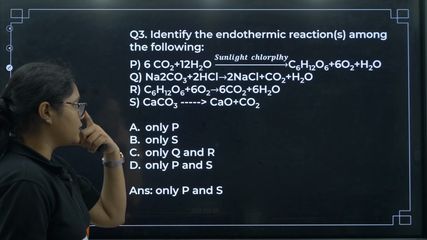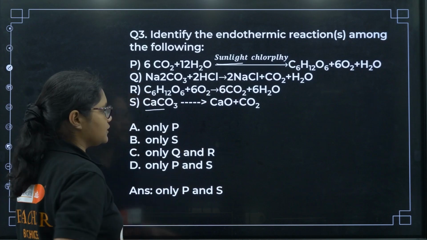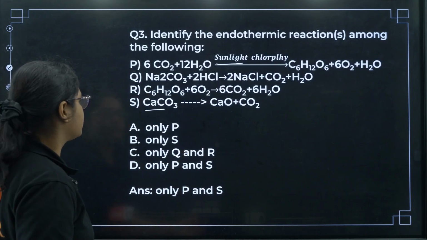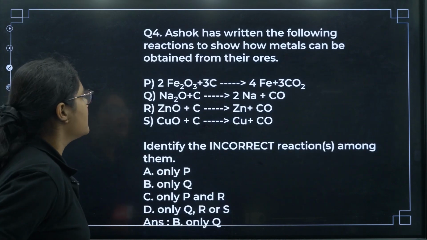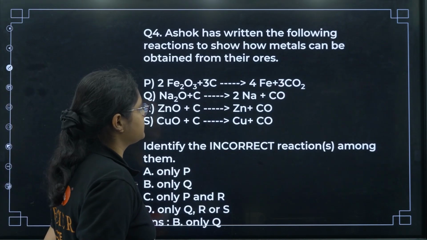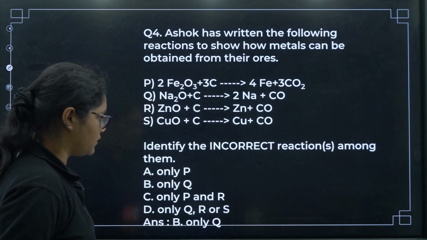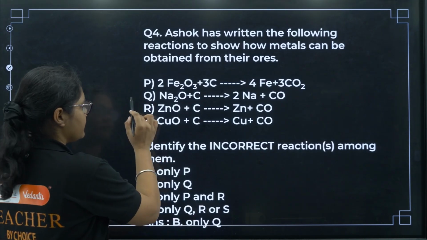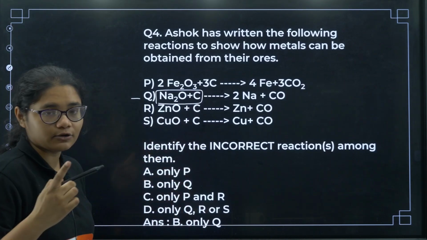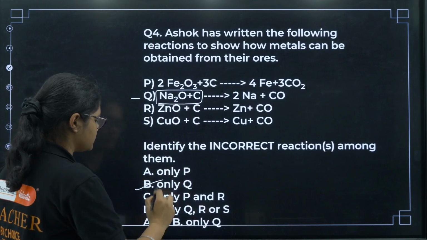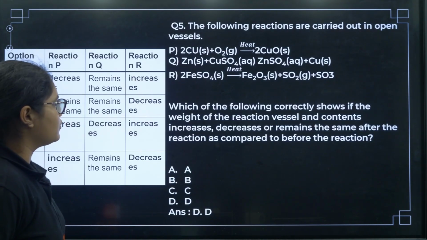Next, identify the endothermic reactions among the following. Here you are providing sunlight, so it is endothermic, and here it is decomposition, that is also thermal endothermic. So P and S, that is option D. Next, Ashok has written the following reactions to show how metals can be obtained from their ores. Identify the incorrect reaction among them. You know, sodium we cannot extract using carbon because sodium metal has very high affinity towards oxygen. So that is why Q is wrong. So option B.